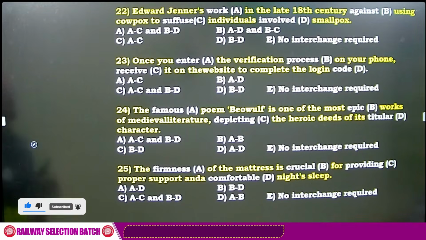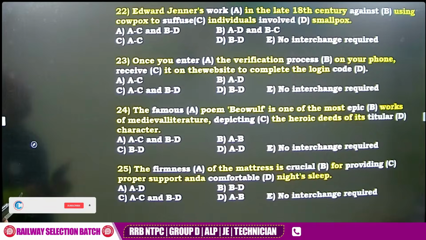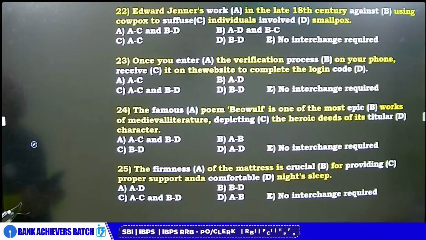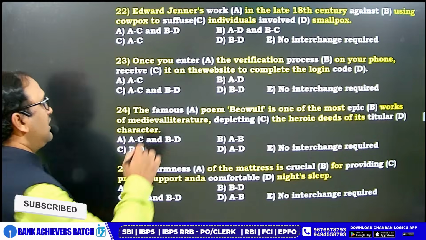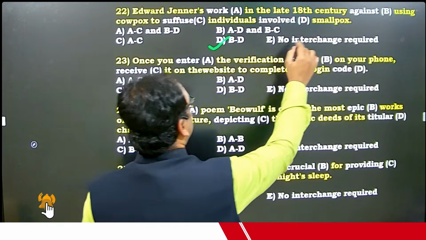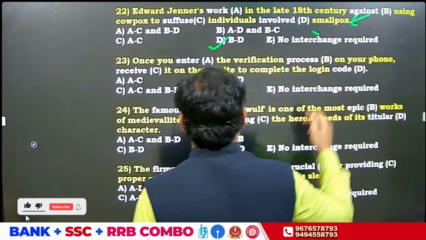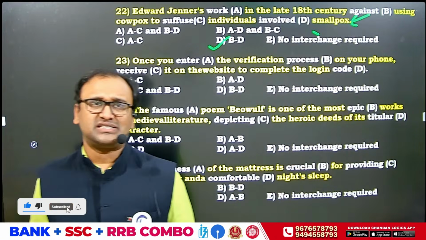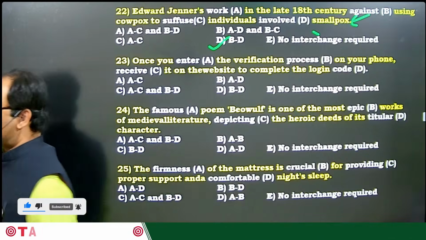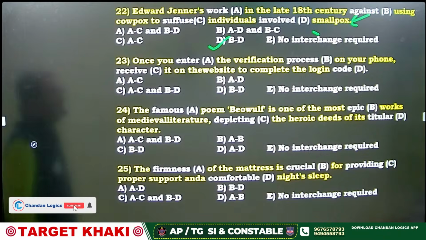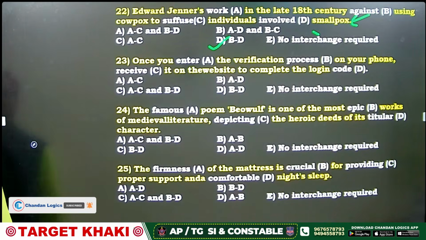Edward Jenner's work in the late 18th century involved using cowpox to suffuse individuals against smallpox. See, against smallpox. Smallpox is the minus word. So minus word means again it should come here. Fatafat. Get the plus minus. Always get the plus minus. Again is the smallpox.